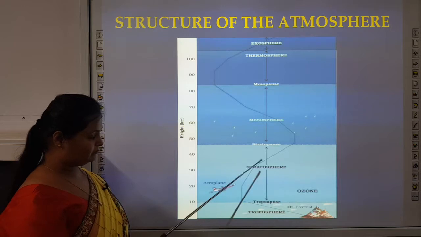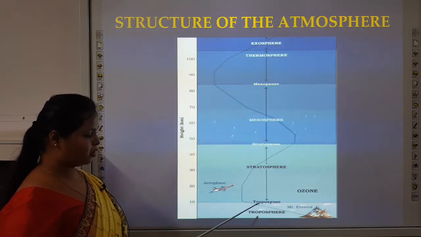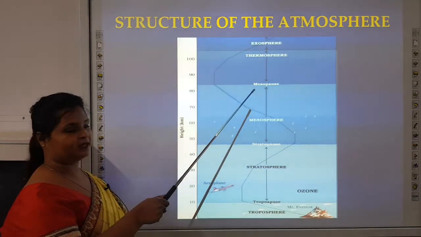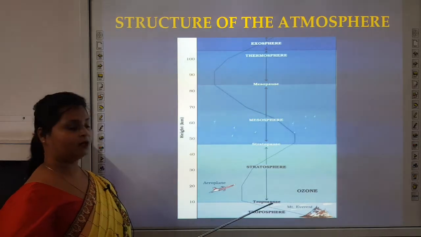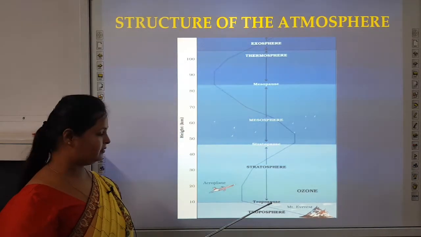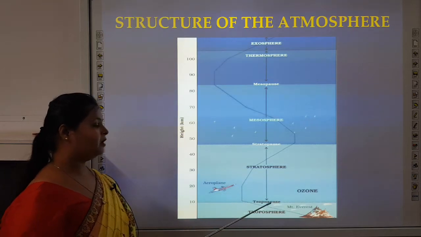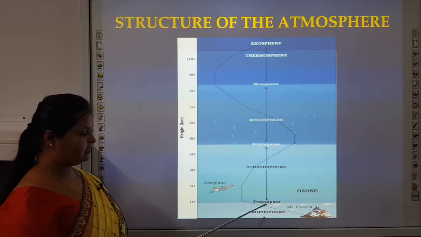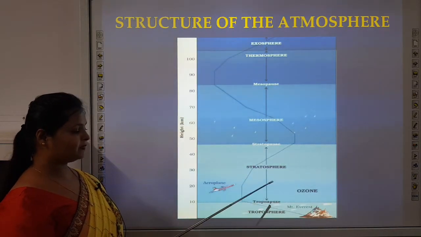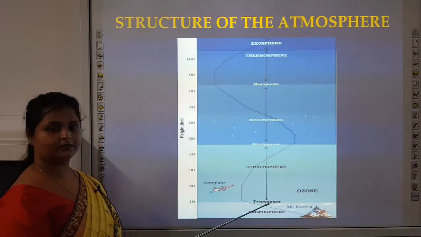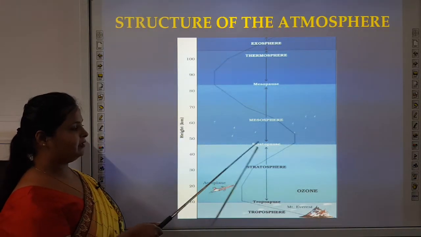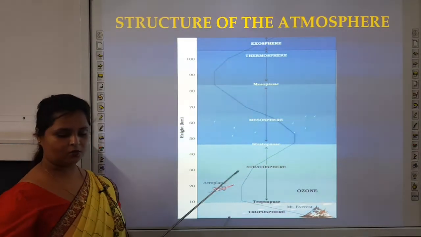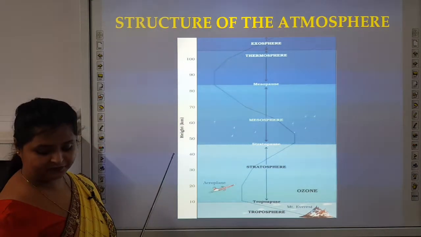Between each layer, a pause is there: a tropopause, then after the stratosphere, the stratopause, and after the mesosphere, the mesopause. So between the two layers a pause is there. Now what is this tropopause? You all must be wondering what tropopause and stratopause are. When the troposphere ends and the stratosphere starts, there is a pause where a mixture of the troposphere and stratosphere is there. Same goes for the stratopause: here a mixture of stratosphere and mesosphere will be there. Same for the mesopause. Now let's read about these layers in the further slides.